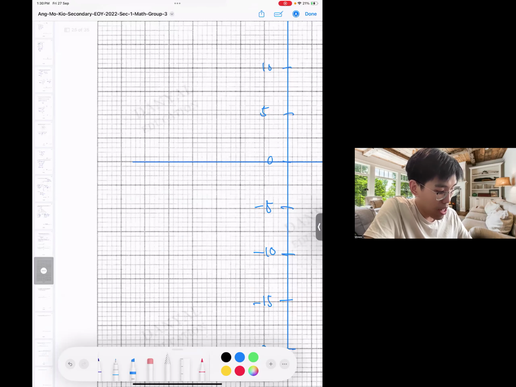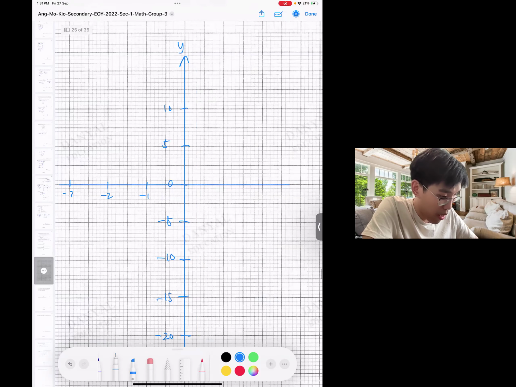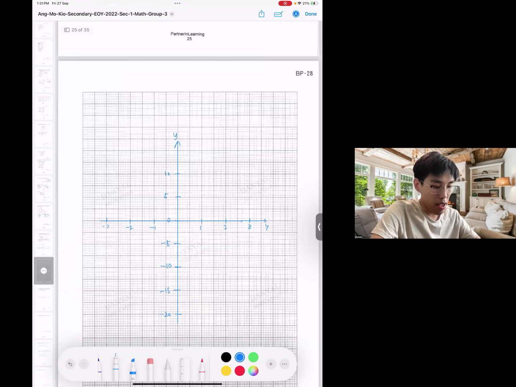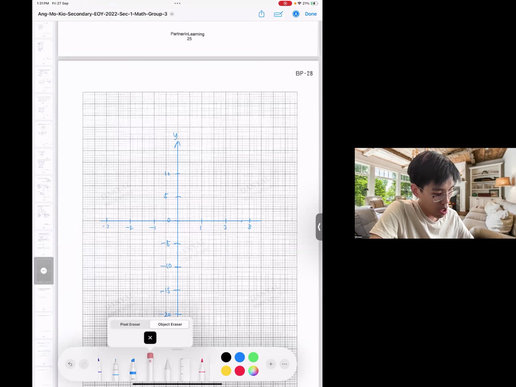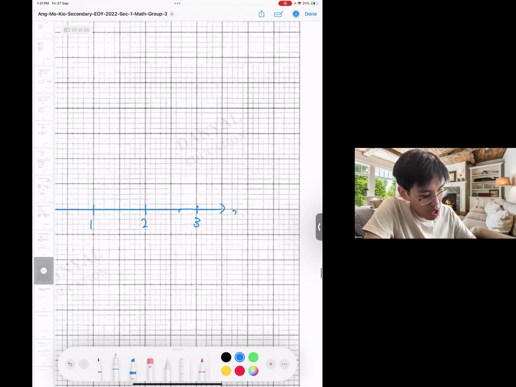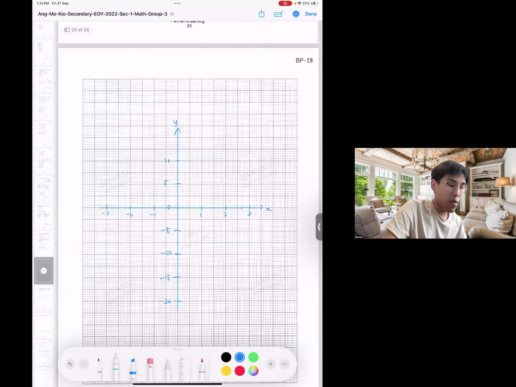So it's a -3, right? Start with -3. So from 0 will be -1, -2, -3. Like that. So then we have 1, 2. Extend the line a bit, 3. Oh no, this is my x, sorry. X. Okay, like that. Then we are good to go.